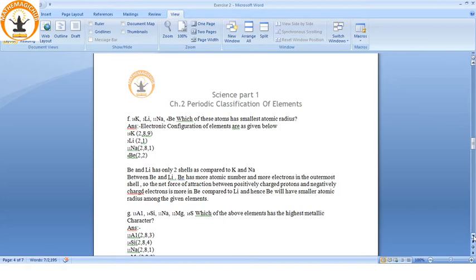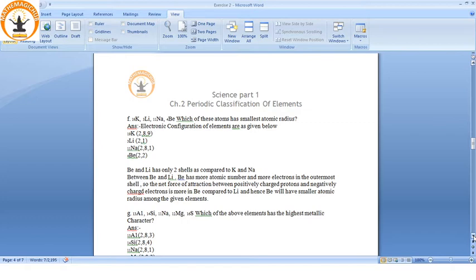See, again, smallest atomic radius means either the number of shells is less, or if the number of shells is more but the number of electrons is higher, then that will have more force of attraction, resulting in reduction in the atomic radius. So let us write down the electronic configuration. Now there are different shell numbers. See, some are having 3 shells, 2, 8, 9.